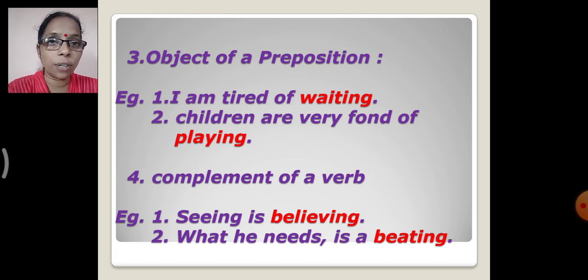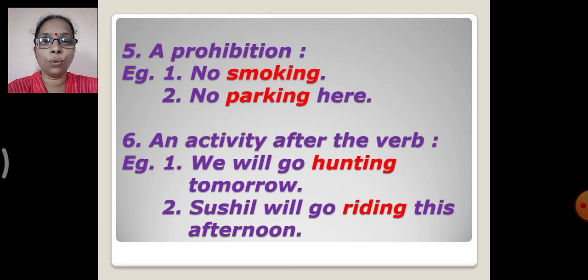Like first, it is used as a subject, it can be used as an object, it is used as an object of a preposition, it is used as a complement of a verb. Then it is also used as a prohibition. No smoking, no parking here. Okay, so it can be used as a prohibition. And sixth, an activity after the verb. It is also used as an activity after the verb.